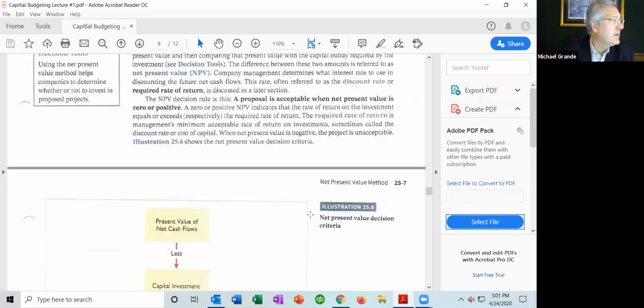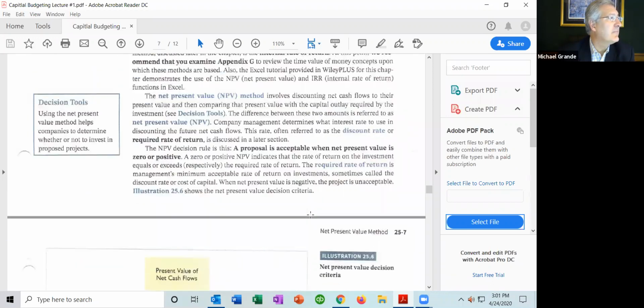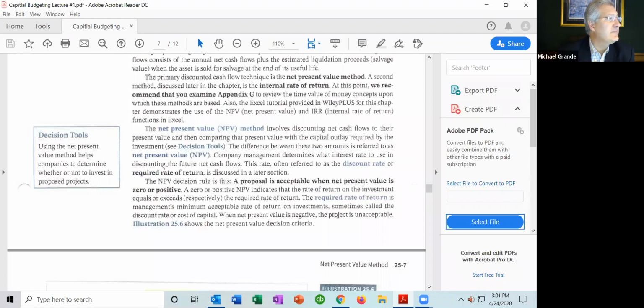Go back a little bit here, so there's a discussion here. So here there's a nice discussion about the net present value. Let's read it. The net present value method involves discounting net cash flows to their present value and then comparing that present value with the capital outlay required by the investment. The difference between these two amounts is referred to as the net present value.